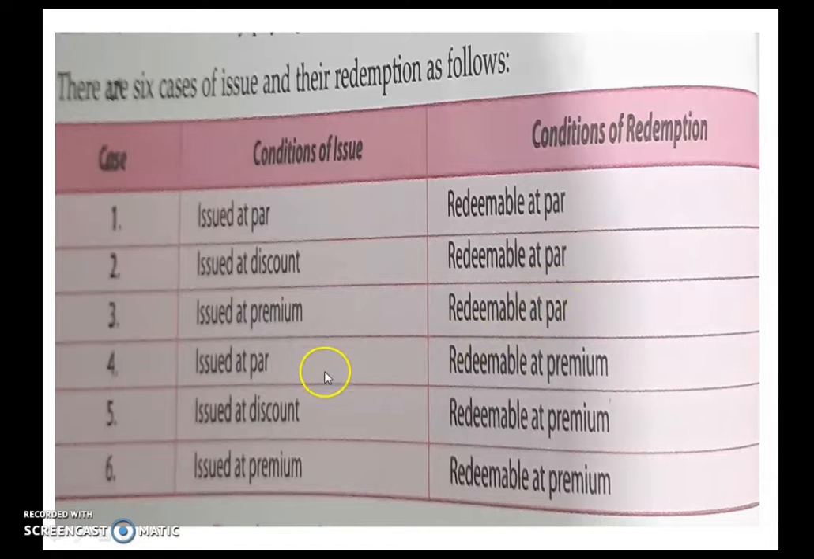Today we will discuss the rest of the 3 cases, that is issued at par, redeemable at premium; issued at discount, redeemable at premium; issued at premium, redeemable at premium. So let us listen to the class and understand the journal entry, and you have to do the problem along with me so that the idea is clear to you. So let us start.